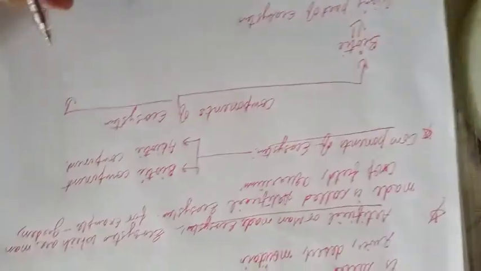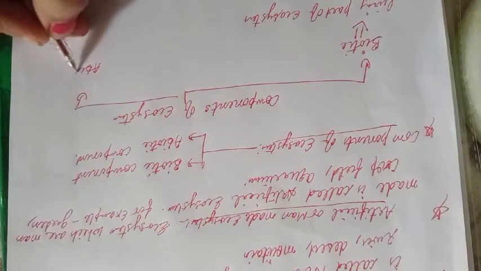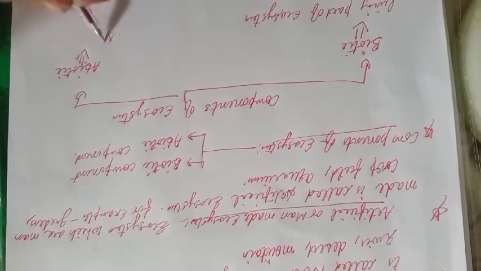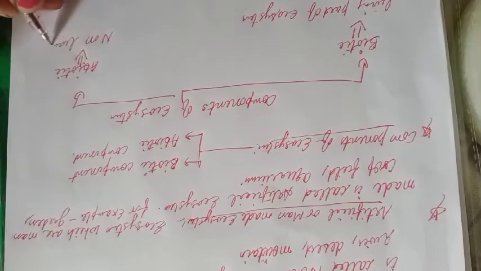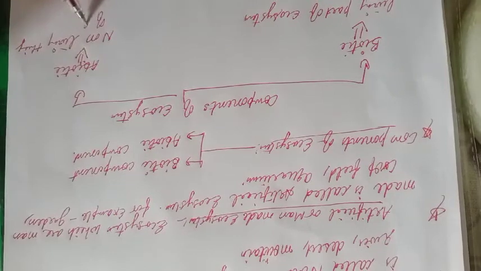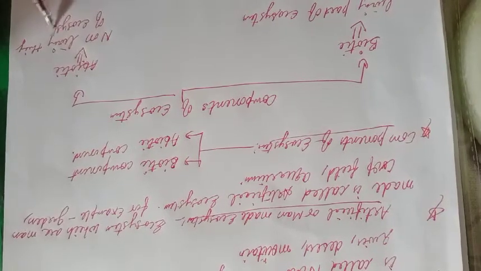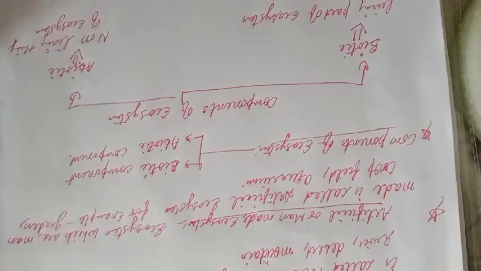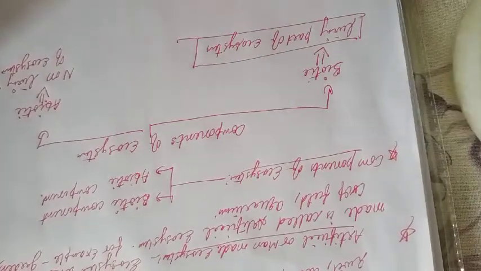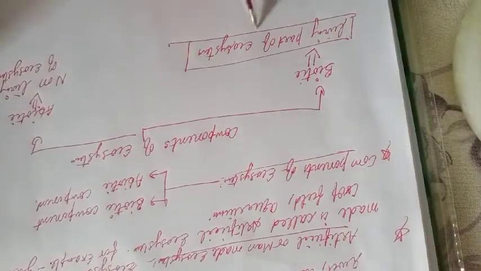Okay. Now the second one, abiotic ecosystem. What comes under the abiotic ecosystem? Non-living things. Non-living things of the ecosystem come under the abiotic component. After this, you have a topic: how many types of biotic components are there in our environment.